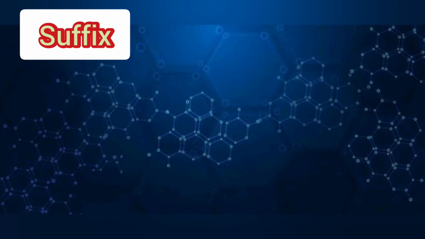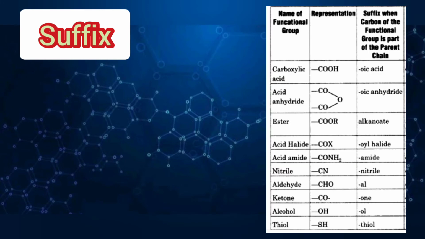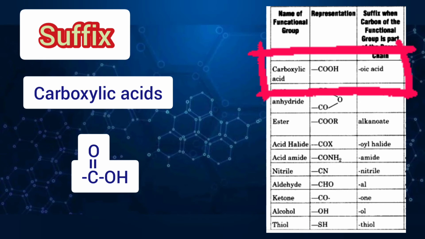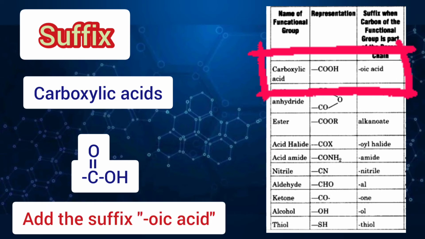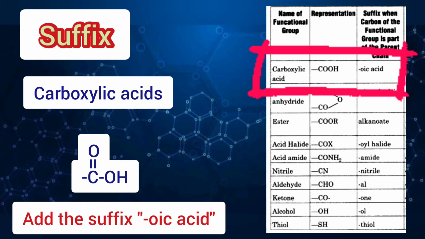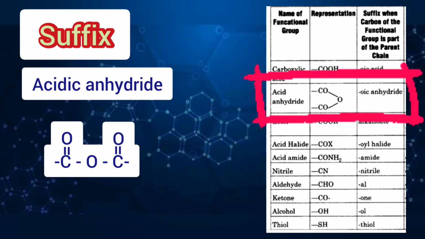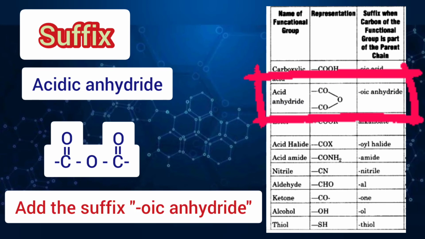Also, the suffix can indicate, as we said, the functional groups. Some of these which are very important, you can see on your screen. For example, the carboxylic acid. If there is presence of a carboxylic acid, which is represented as COOH, then we will add the suffix "oic acid". If it is an acid anhydride, then we will add "oic anhydride".